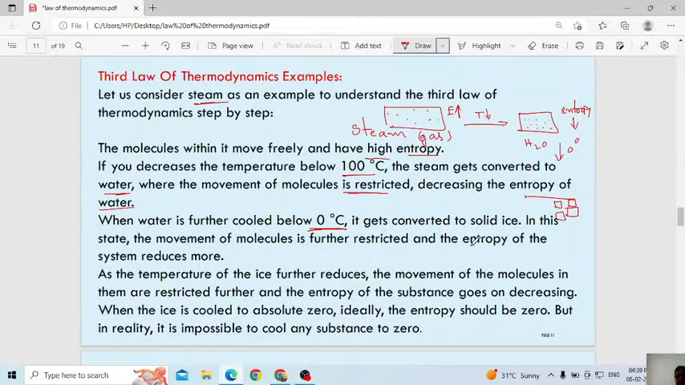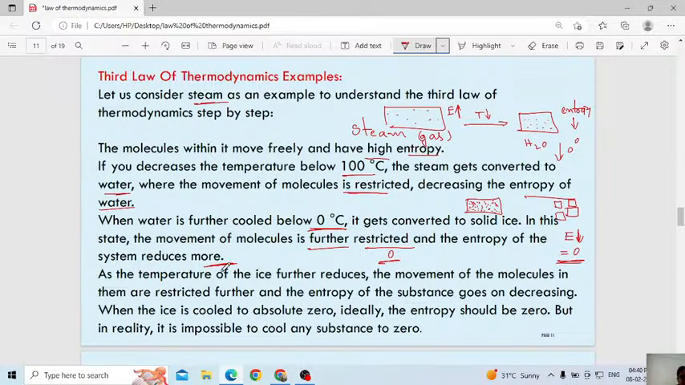Otherwise solid ice. In this state, the movement of molecules is further restricted, because all the molecules will be very close to each other in the solid, or in the case of an ice cube. Then there is almost no movement of molecules, we will consider it almost 0. Then the entropy of that system will be reduced more compared to this one. Here entropy is fully reduced, almost we will consider this entropy as 0.